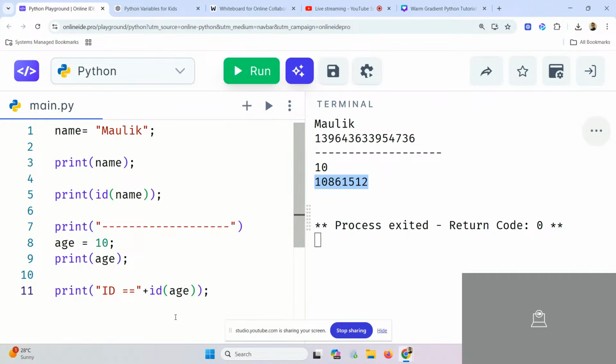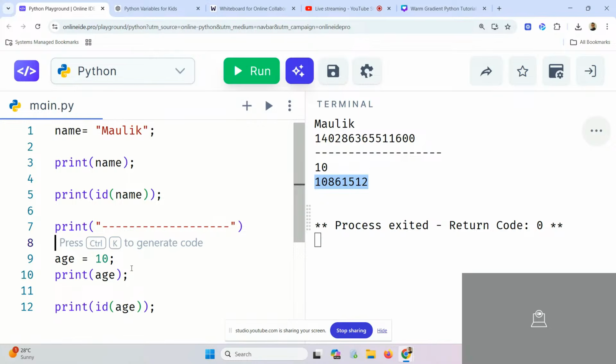Okay? But let's not confuse you. So let's directly print it. So what I did, I print it. So what it did, it gave me the ID of the age and it printed the value of this. Understood? Okay. What is the difference between age and name?